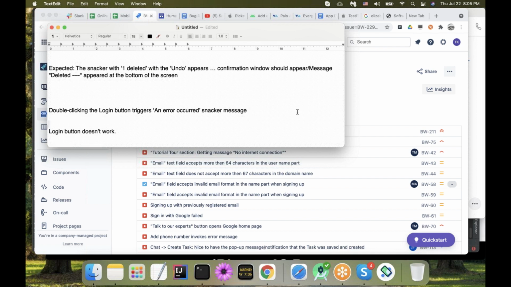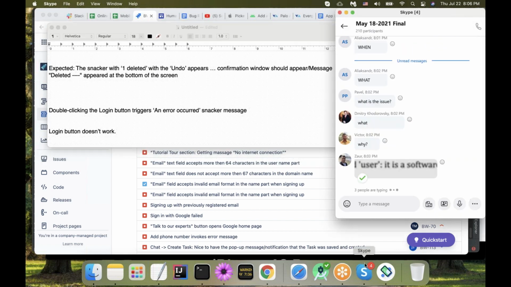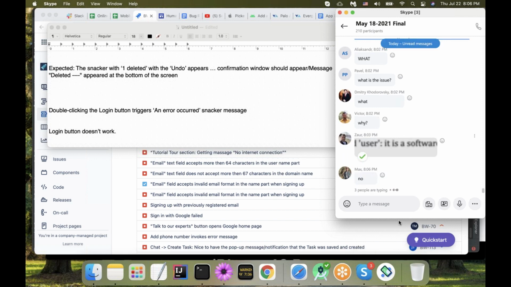Well, is it a legitimate bug report title? Login button doesn't work. So, well, I know I am at the login page. Login button doesn't work, but I don't know under what circumstances, like should I click it, should I tap it, or what should I do? Do we have enough information? So no, we do not have enough information.